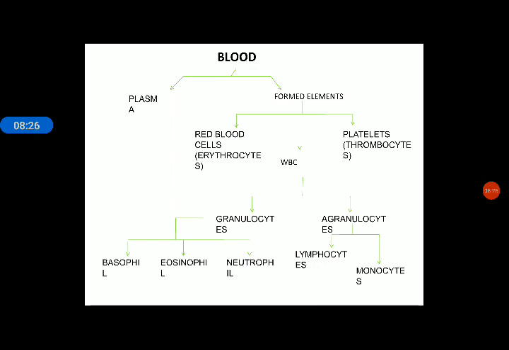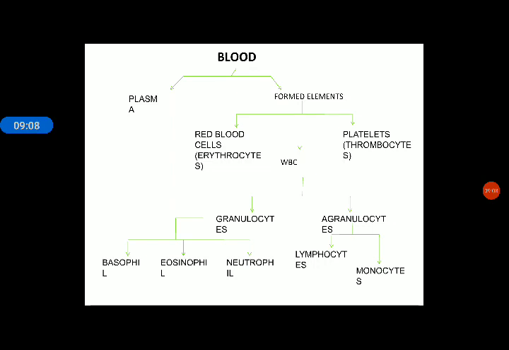If you want to remember this, you can just use the first alphabet of each word. N stands for neutro, E stands for eosino and B stands for baso. So you can write down NEB, capital N, capital E, capital B. NEB is for granulocytes. When we ask for the different cells in the granulocyte category, you just write NEB. Three times NEB, we can learn easily. NEB: N stands for neutrophils, E stands for eosinophils, B stands for basophils.